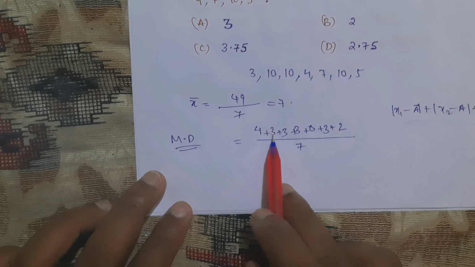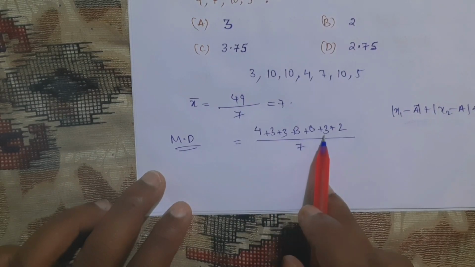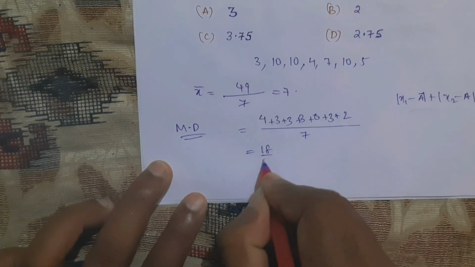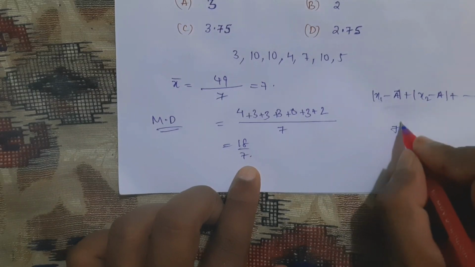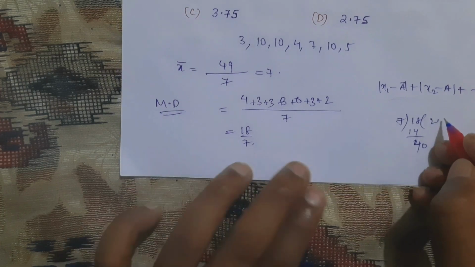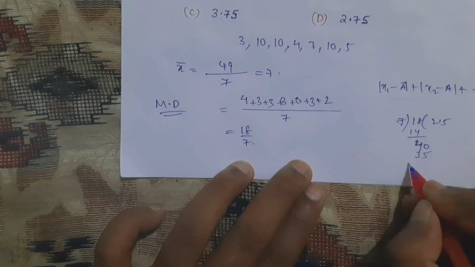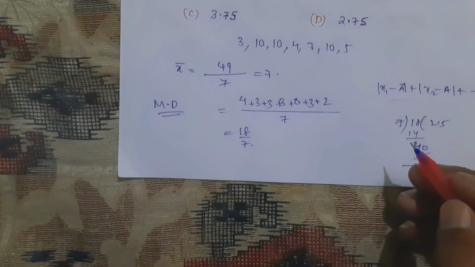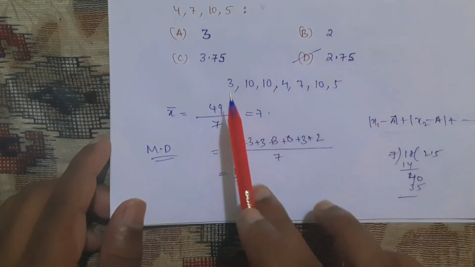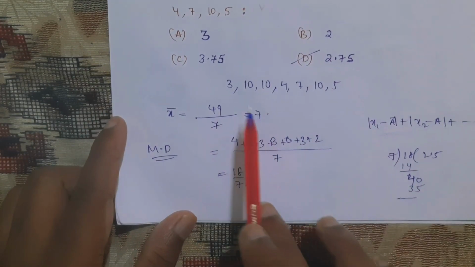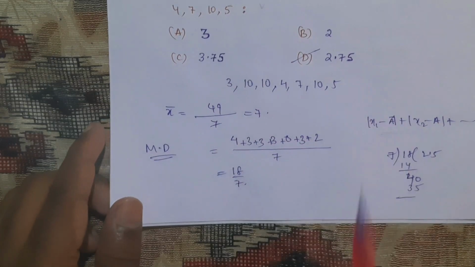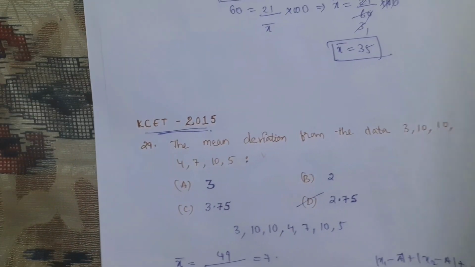Now we calculate this. 4 plus 3 is 7, 7 plus 3 is 10, 10 plus 3 is 13, 13 plus 3 is 16, 16 plus 2 is 18, which gives 18 by 7. So simplify this: 7 times 2 is 14, again 4 is there, 0, 7 times 5 is 35. Almost, the nearest value is equal to 2.57. Okay, understood? For mean deviation, first you find the mean and then you take the differences, taking only positive values, and then again you find the mean. That is nothing but mean deviation. This is the question from 2015. Next